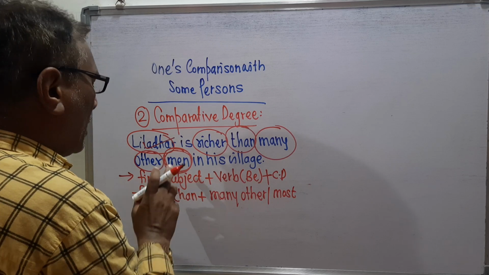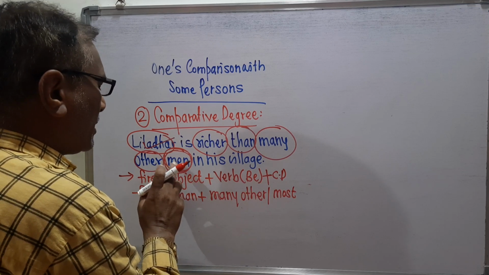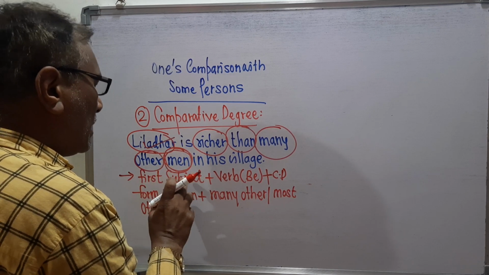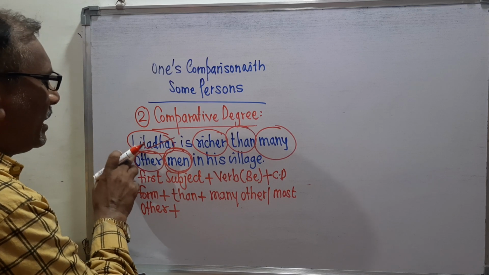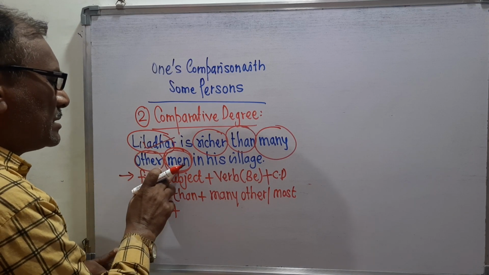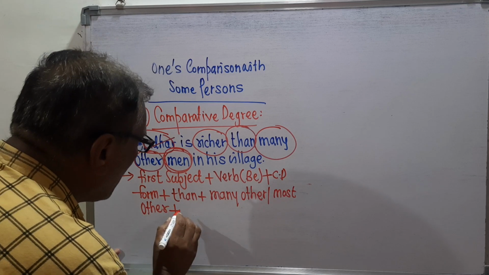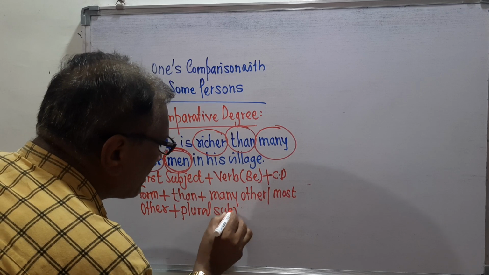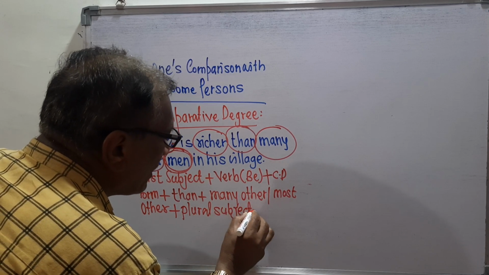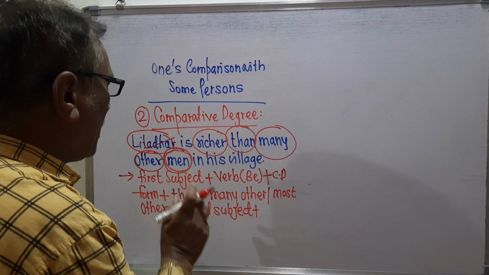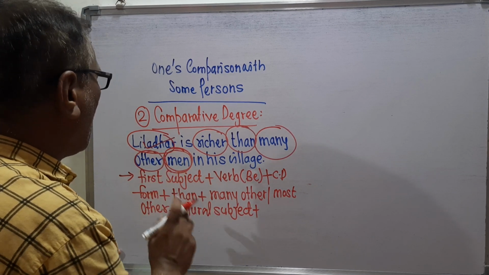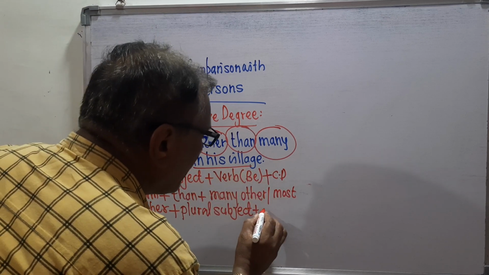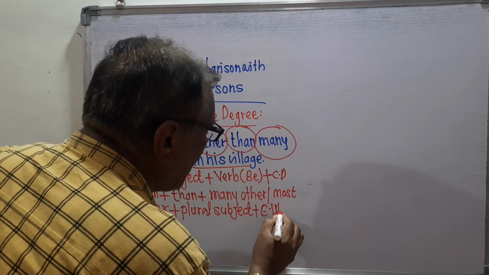Remember always, here the second subject should be plural, because we are comparing this second plural subject with the first subject, and the first subject is singular and this is the plural subject. So here plural subject always, with whom we are making comparison of this first subject, and then we can write there the extra words, and then there is the